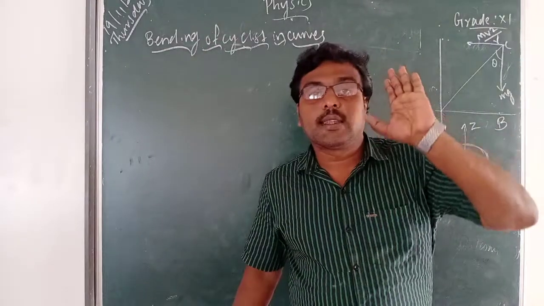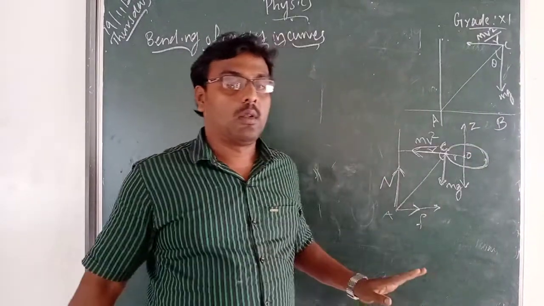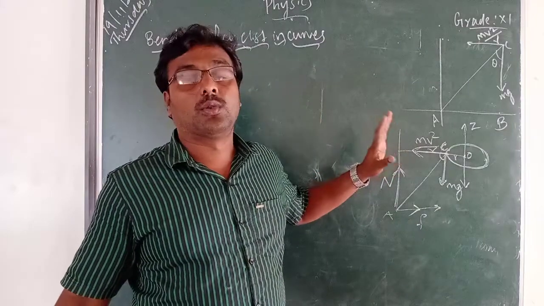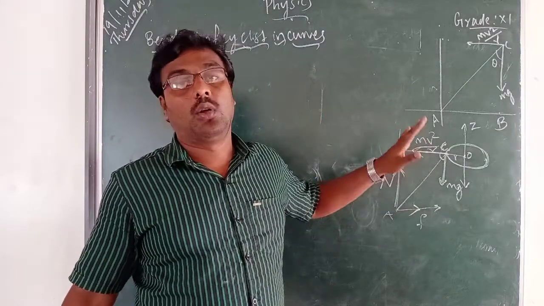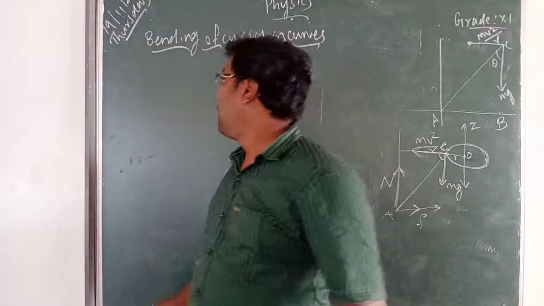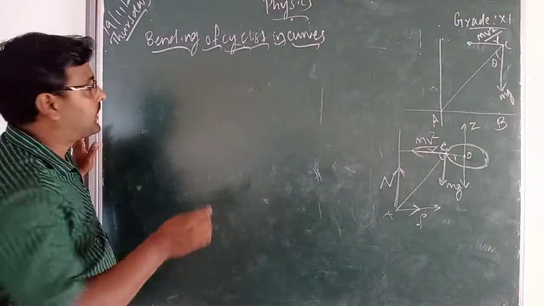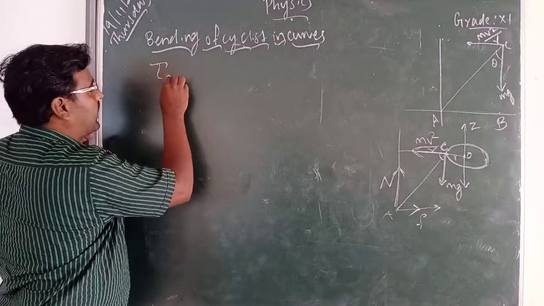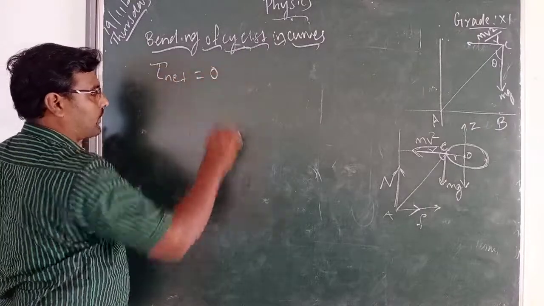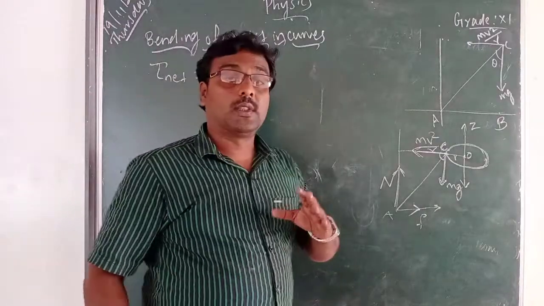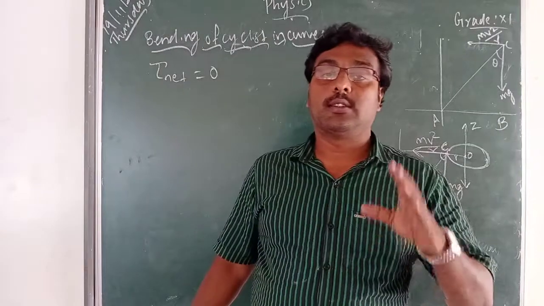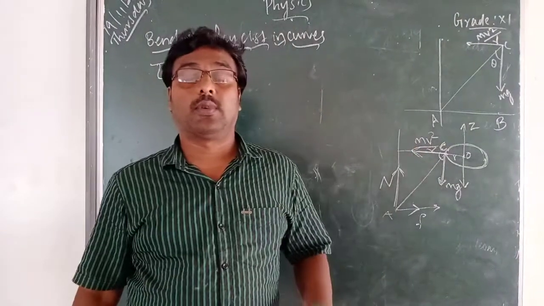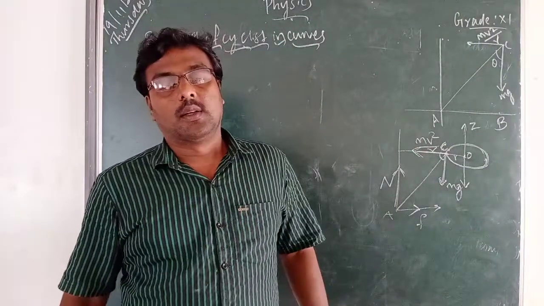For rotational equilibrium, you can look through the rotating frame. For rotational equilibrium, the net torque is 0.